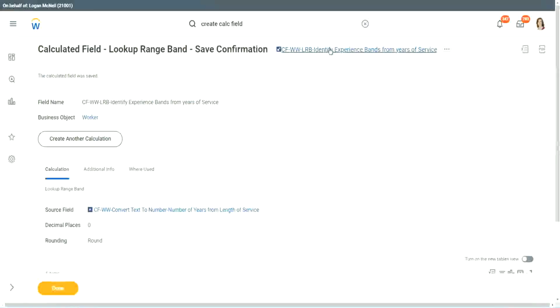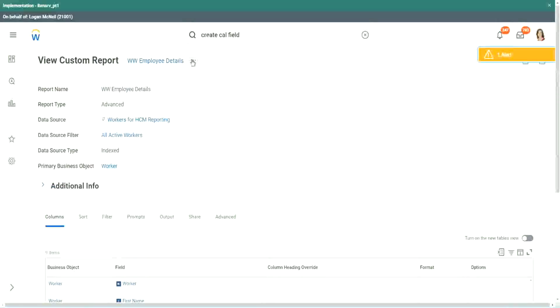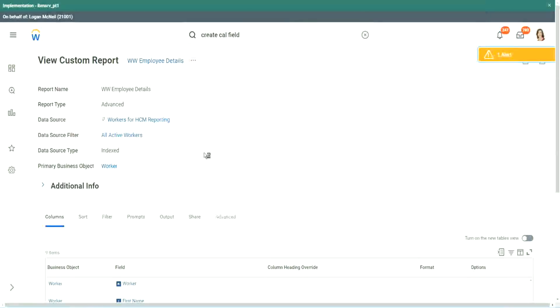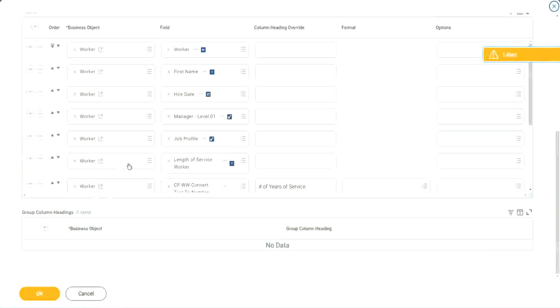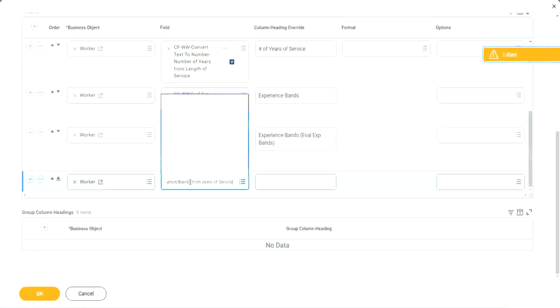Anyway, coming back to this, let's use the same calculated fields in our report and see what it does. Okay, where is the report? Here it is. Custom report edit. Okay. Let's add it here at the end.